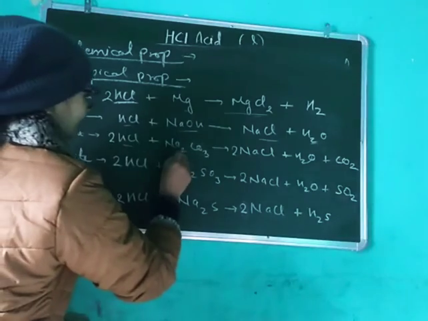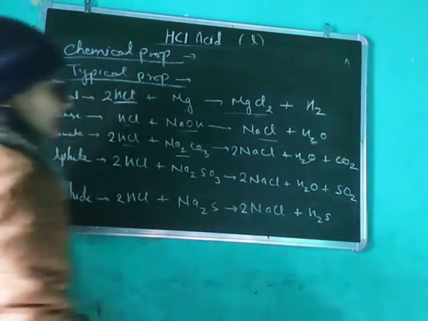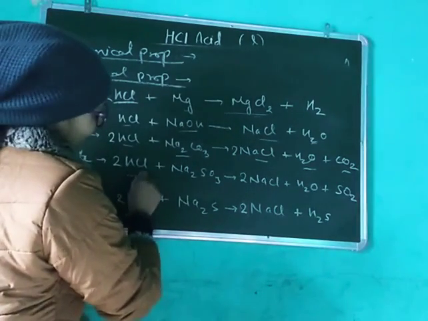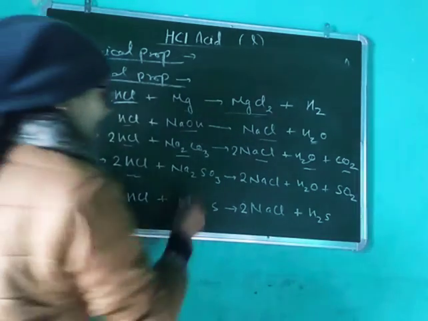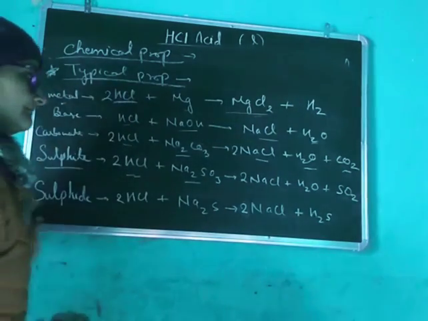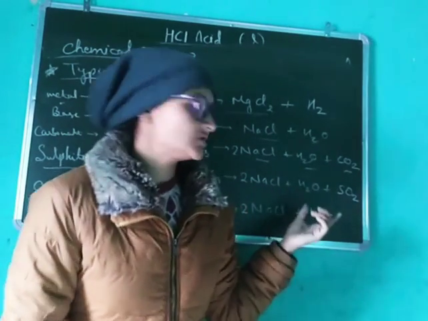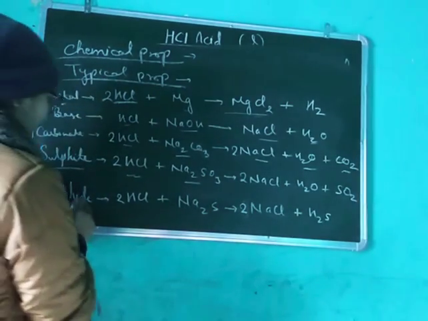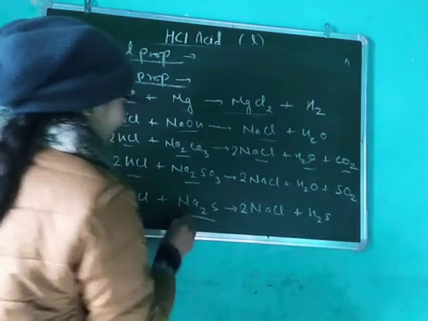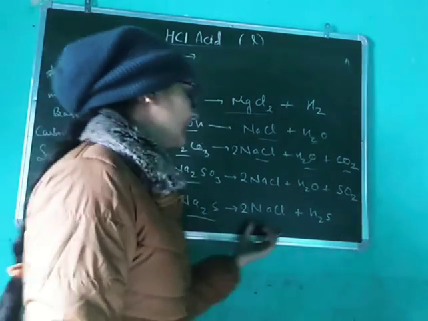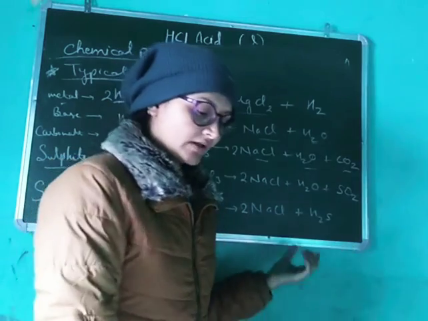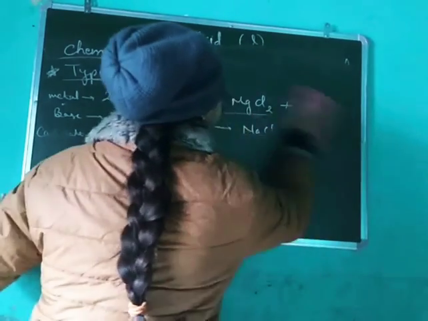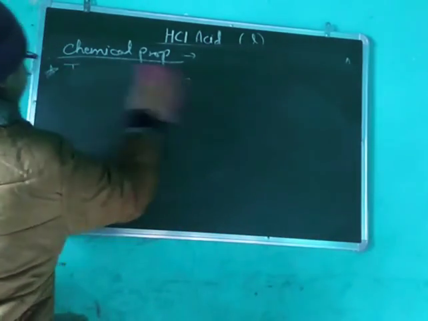HCl reacts with any carbonate like sodium carbonate, it will give you a salt, water and carbon dioxide. HCl reacts with any sulfite, that means Na2SO3, it will give you NaCl plus H2O plus SO2. Similarly like this, only here it will be SO2. If it reacts with any sulfide, for example Na2S, sodium sulfide, it will give you a salt and hydrogen sulfide. So these things you have to remember. These are the typical properties.